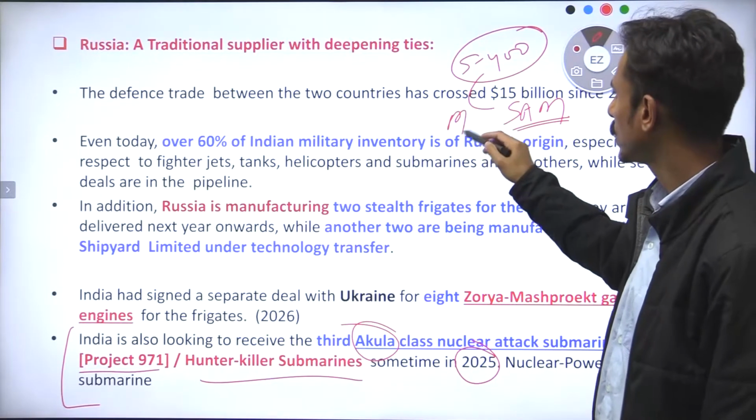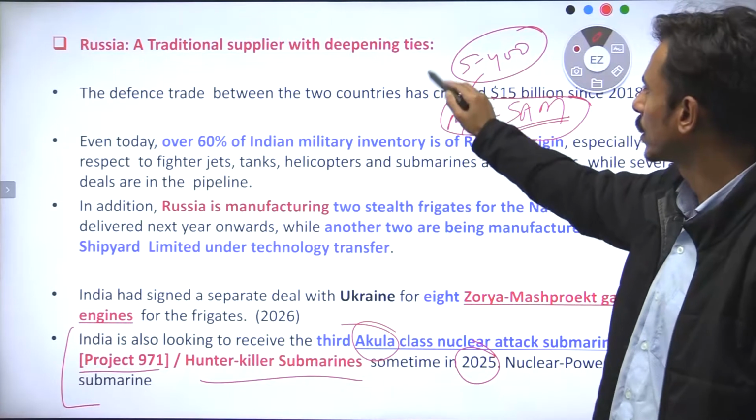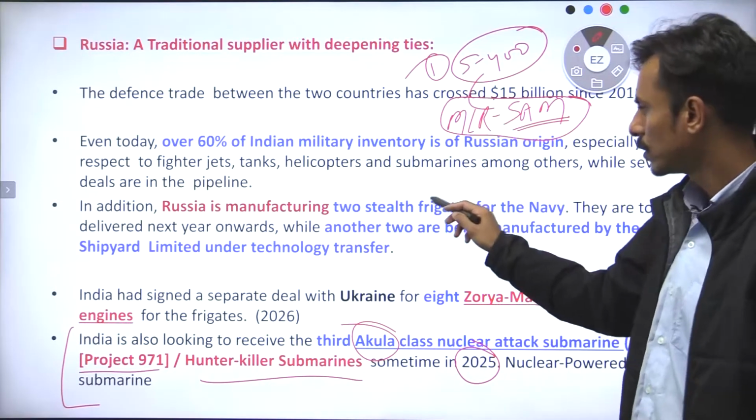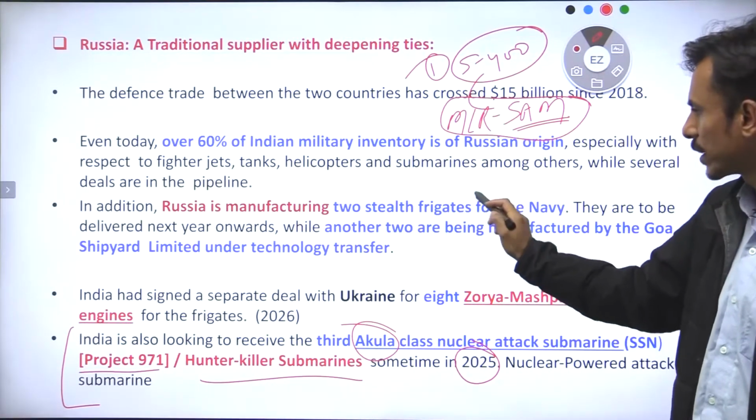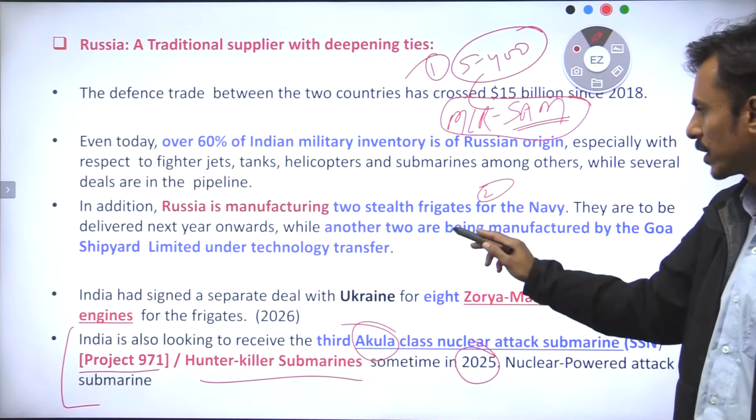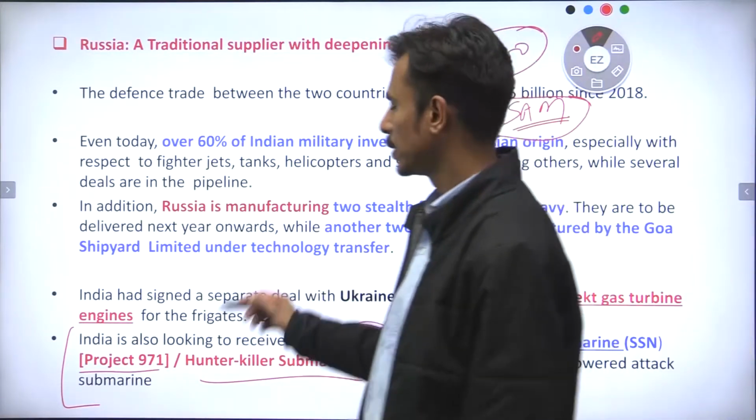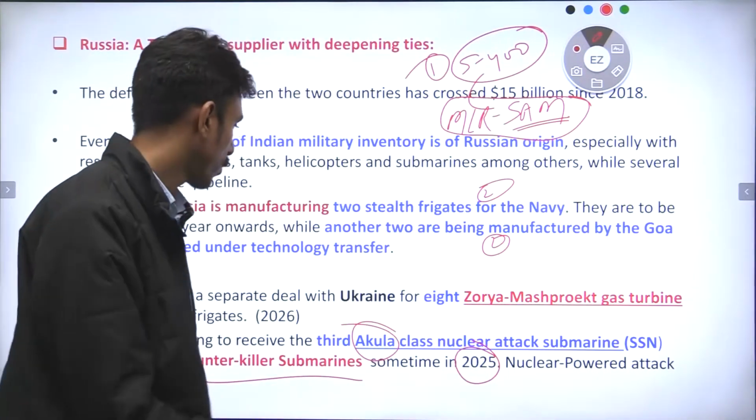It is a modern long range surface to air missile, number one. Number two, the 4 stealth frigates, the naval ships, correct, 2 directly developed and manufactured by Russia, and the remaining 2 would be manufactured by the Goa Shipyard Limited under the technology transfer from Russia.